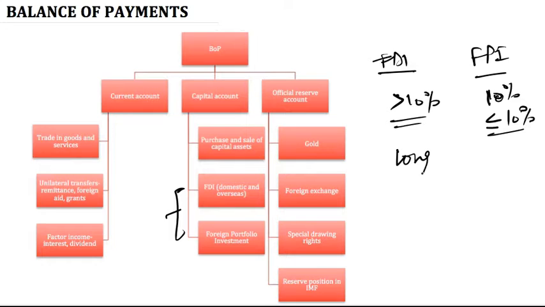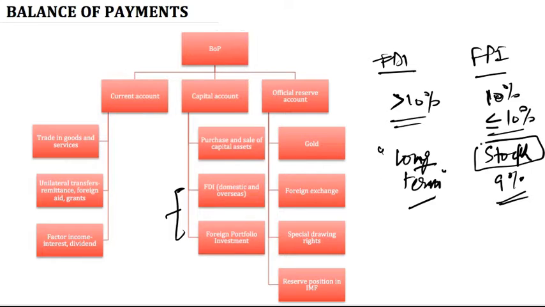सेकेंडली FDI is made for long term purpose. Whatever investments are made with an intention of long term growth of the company and long term dividend generation of the company are called FDI. FPI में क्या होता है? The purpose is to take advantage of movements of the stock of the company. मैंने आज 9% इन्वेस्ट किया because I expect the stock of the company to go up within the next 1 year. As soon as the stock prices go up, I disinvest, I move out of the economy, take back this 9% investment that I made. So the purpose of FPI is to take advantage of movement of stock prices in the economy.